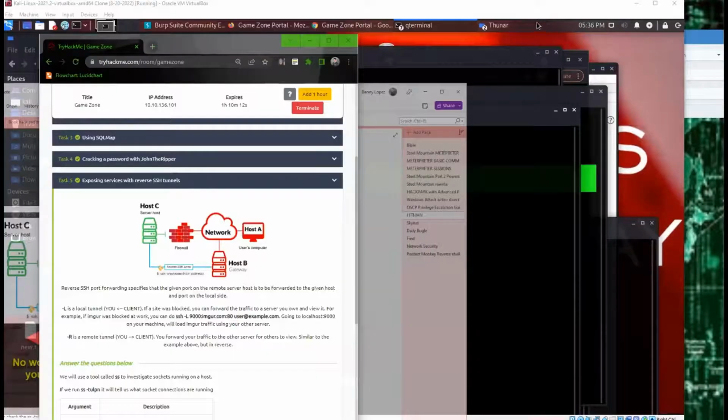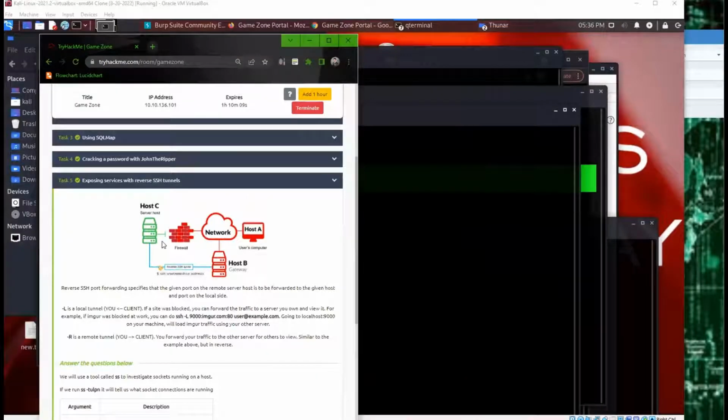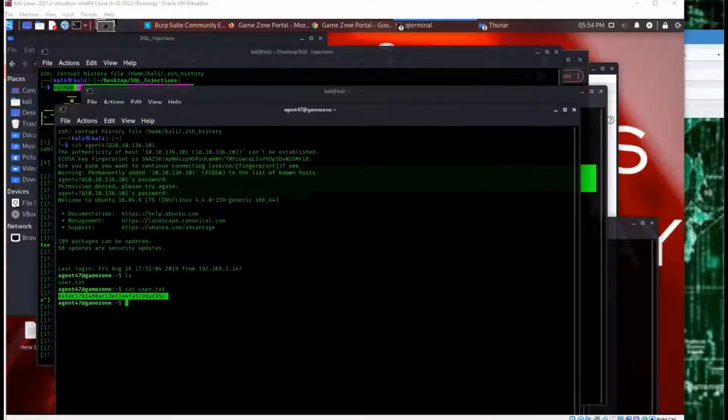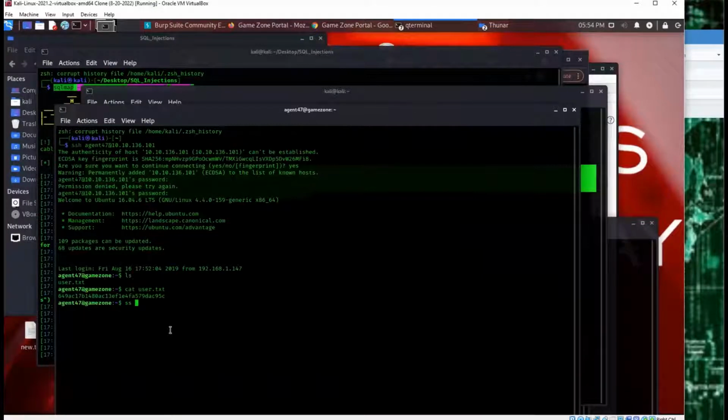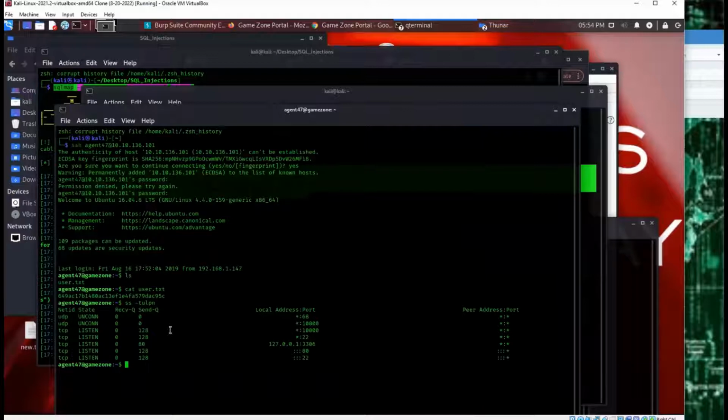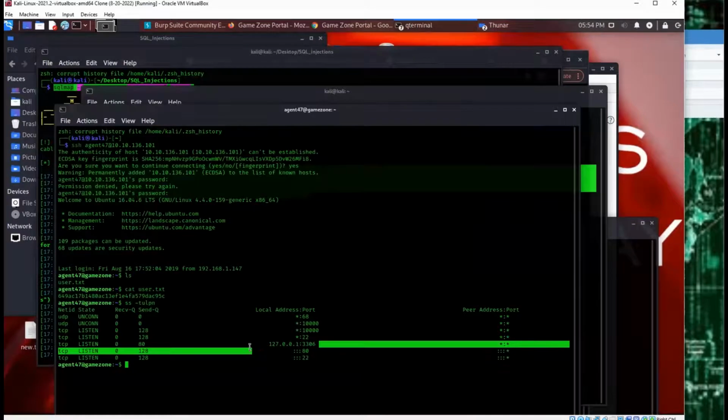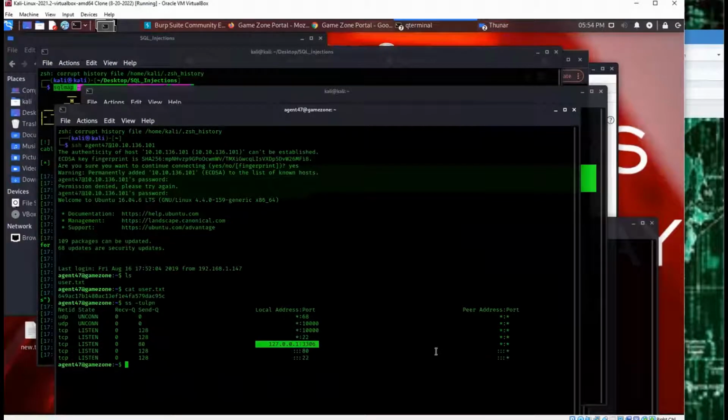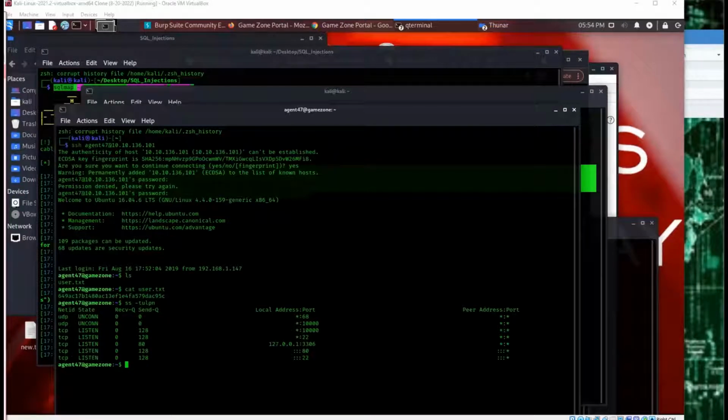And TryHackMe, honestly, their diagram's really confusing. So I hope that really helped. Now let's go ahead and do this. All right, so next we're gonna run the command ss -tulpn. All right, and we can currently see that the port is blocked.